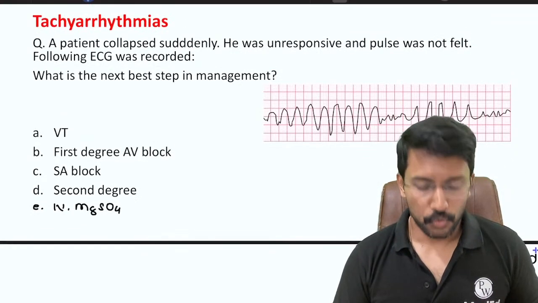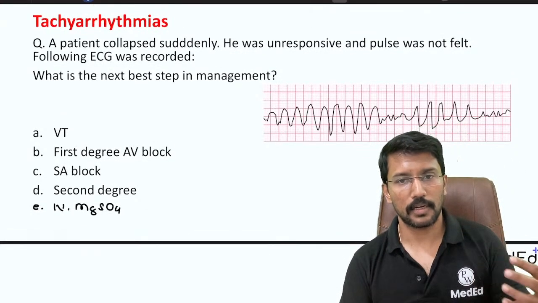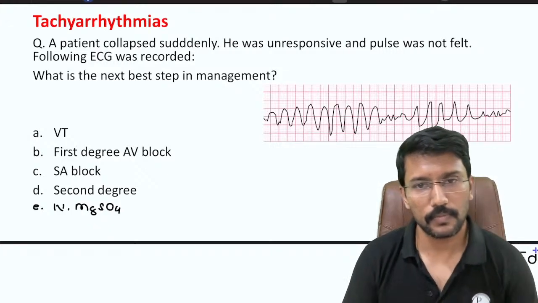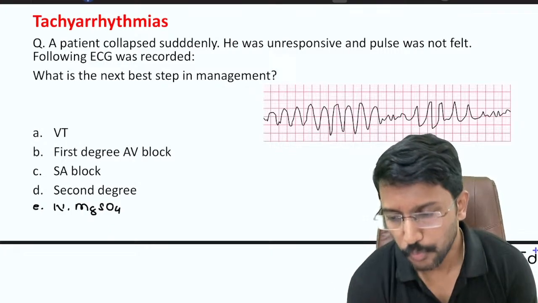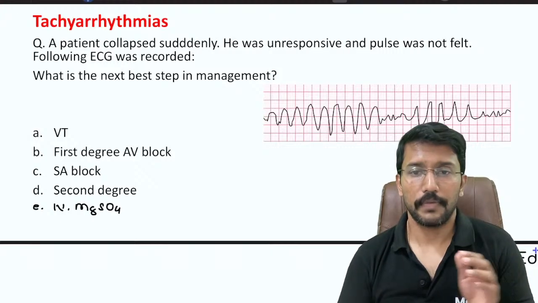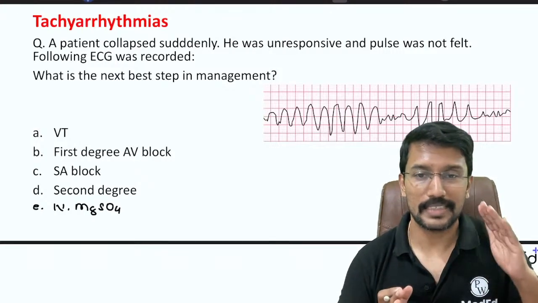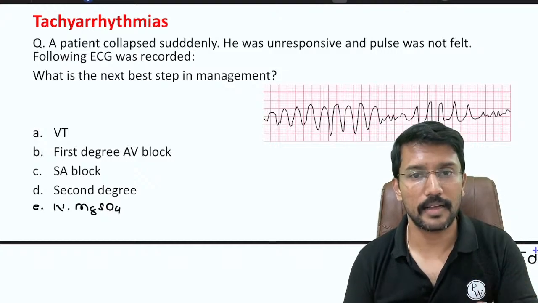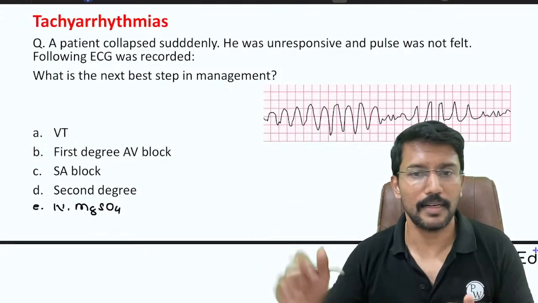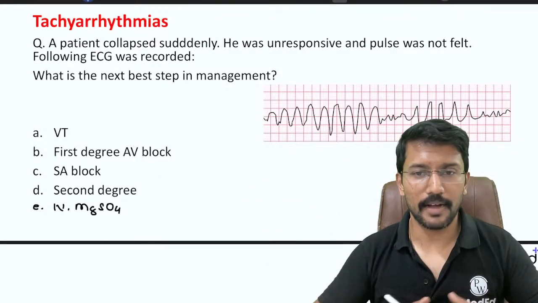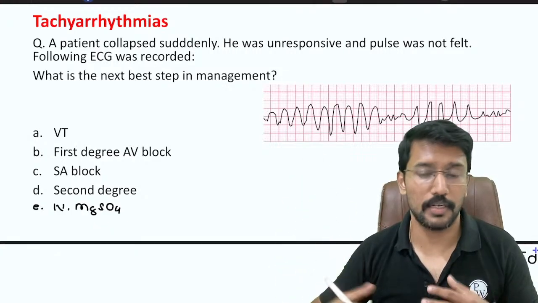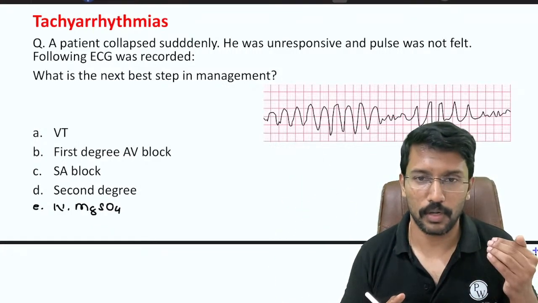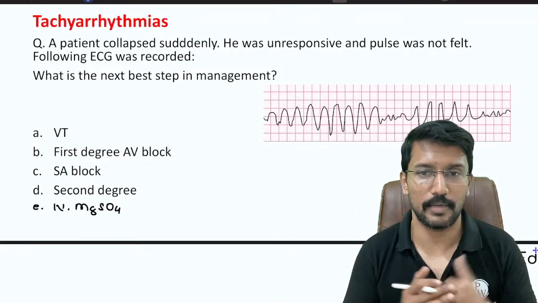So what does the ECG show and what is our diagnosis? Guys, please remember, whenever you think of blocks, whether it is SA block or AV block, think of blocks only when the patient has bradycardia. When you have tachycardia, it can't be blocks. I can't have a heart rate of 150, 200 when I have a third degree heart block, a Mobitz type 2 second degree heart block, or a SA block.